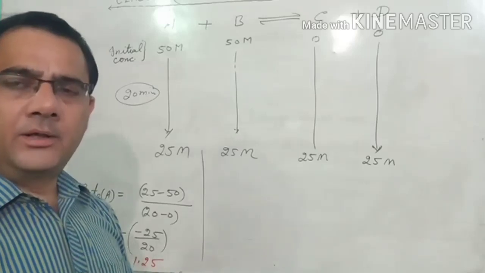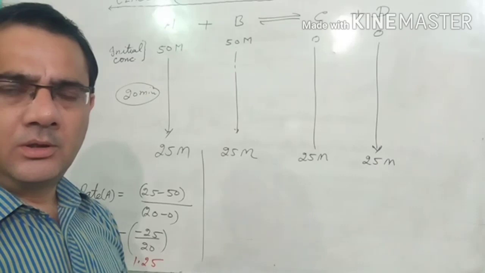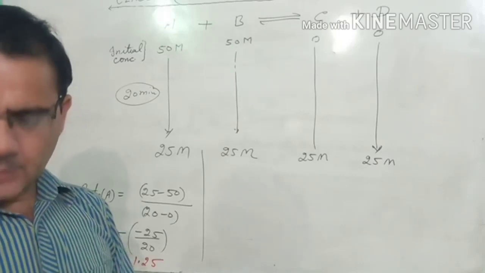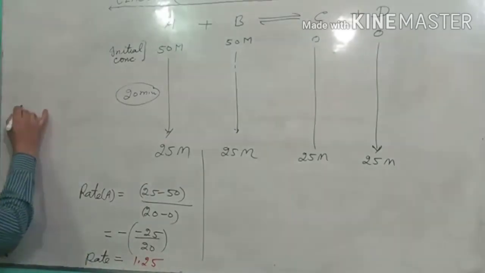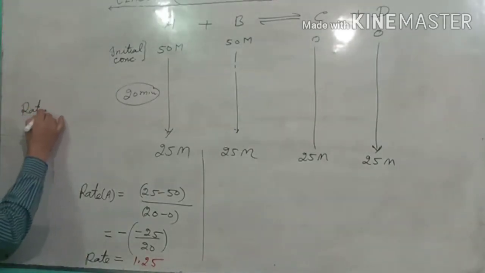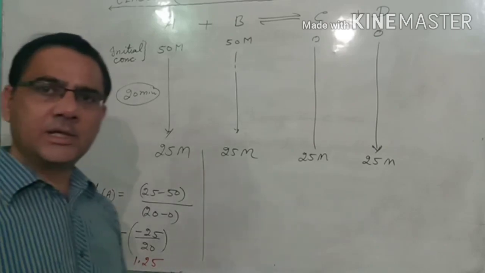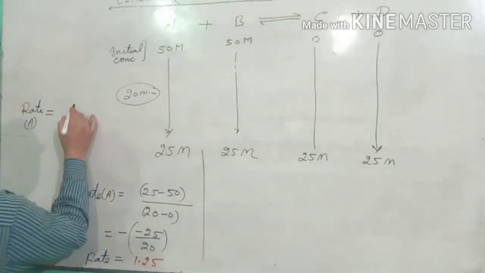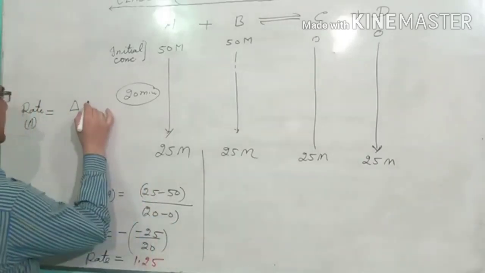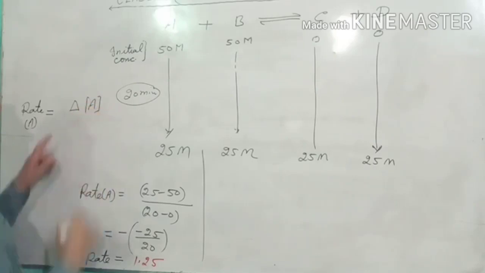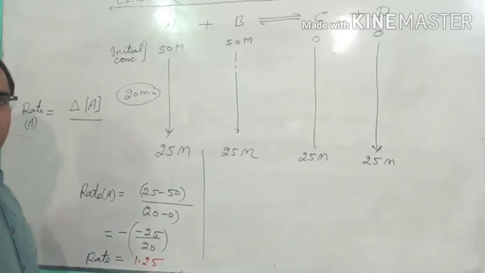Now, what is the general formula for any reactant or any product? Suppose one reactant is A. What is the formula of the rate for A? It is change in concentration, and change we write as delta. Delta A means change in concentration of A, upon time taken for the change.